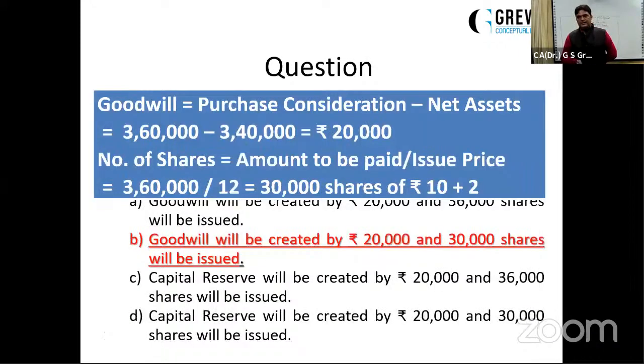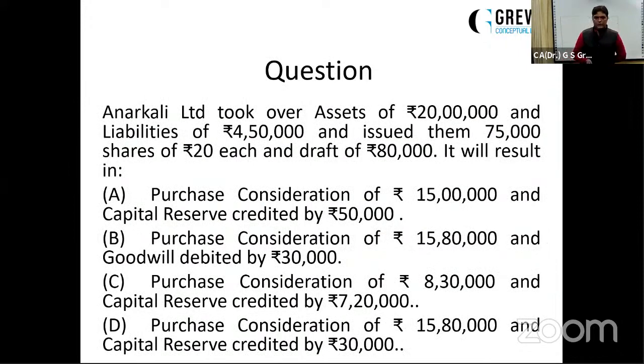Purchase consideration minus net assets is 20,000 goodwill. Number of shares is 360 divided by 12, that is 30,000 shares. Next question for you. Anarkali Limited took over assets of rupees 20 lakh and liabilities of rupees 4,50,000. So the net asset amount will become 15,50,000. The company issued them 75,000 shares of rupees 20 each and a draft of rupees 80,000.